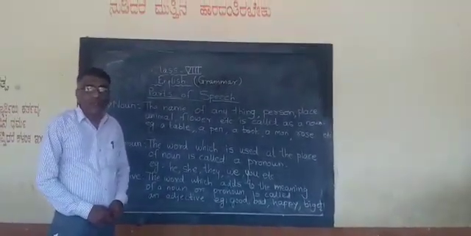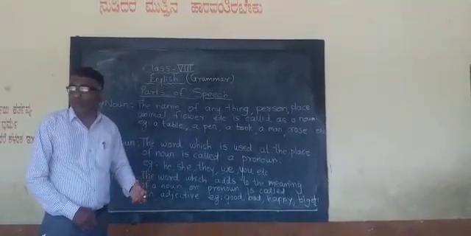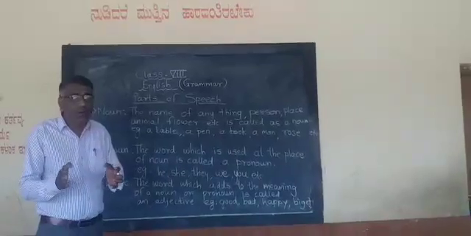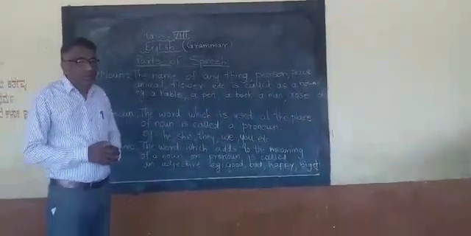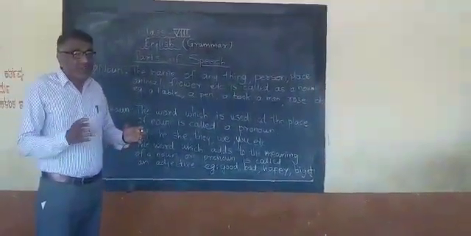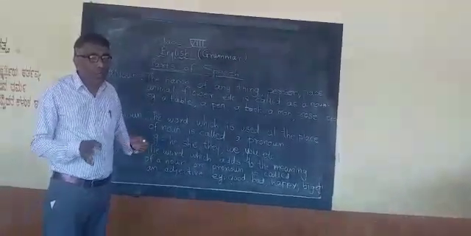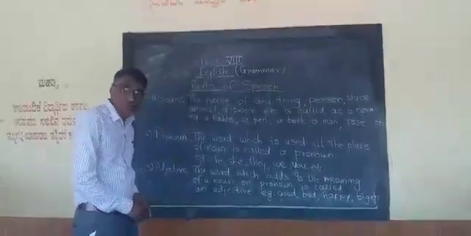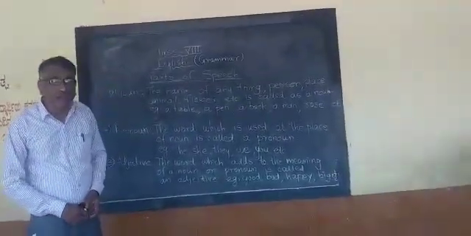While speaking, we use different types of words. We don't use the same types of words. So these different types of words are known as parts of speech. Which are the parts of speech and how many are they?